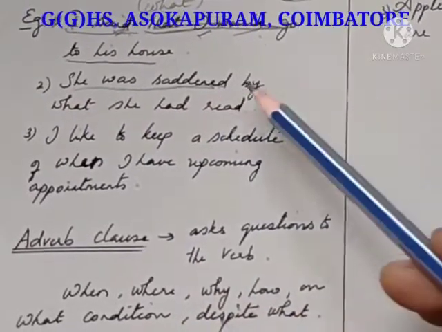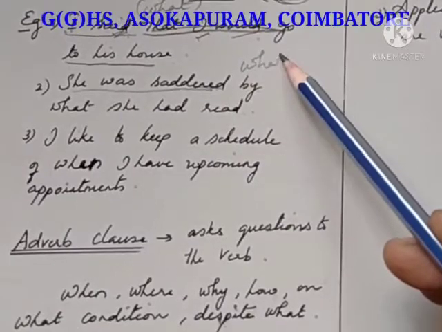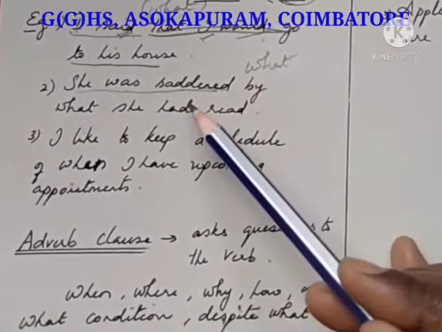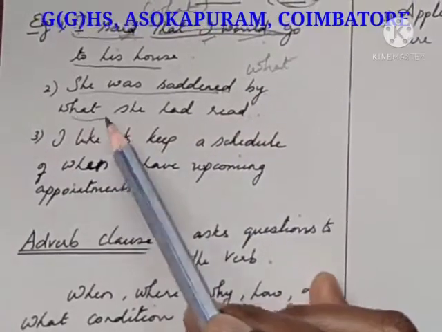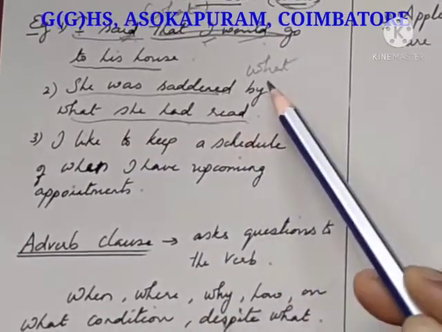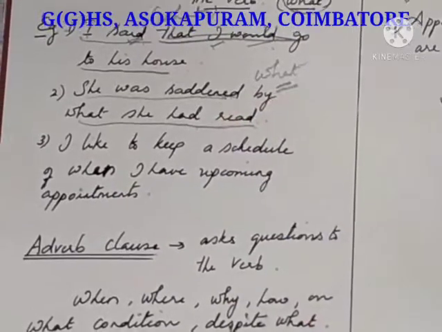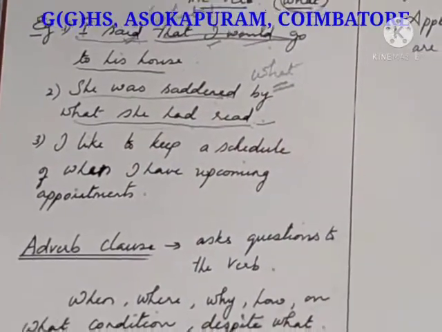This is an independent clause. She was saddened. What? By what was she saddened? She was saddened by what she had read. So this whole sentence is answering the question what to the verb saddened by. So this is a noun clause.